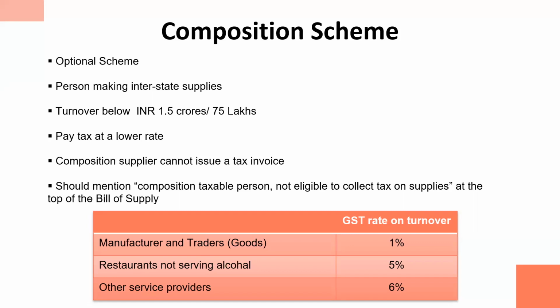If you are a restaurant not serving alcohol, then 5% of your turnover you have to pay to the government. But in that case, you cannot collect tax from your customer at all. Other service providers will have to pay 6% tax of turnover from their own pocket. When I say 1%, 5%, 6%, this is the rate of GST. It means IGST would be 1, 5, 6 respectively, but CGST and SGST will be equally divided. In case of manufacturers and traders, CGST would be 0.5%, SGST would be 0.5%. In case of restaurants, CGST and SGST would be 2.5 each.